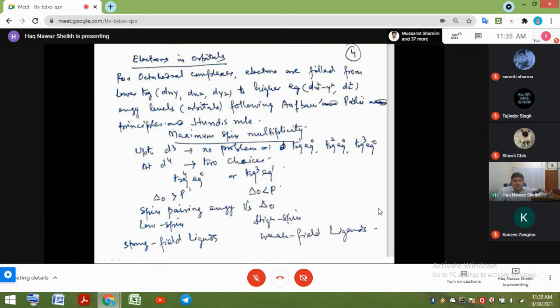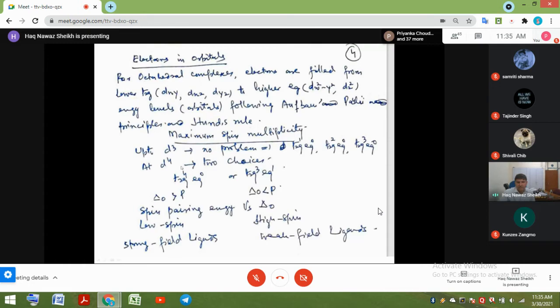At d4, there are two choices. Number one is that the fourth electron also goes into t2g. That is when Δ0 has a larger value than the pairing energy. Pairing does not generate as much disturbance as putting an electron into eg. And if it is the reverse, that is Δ0 is less than pairing energy, then electrons avoid pairing. The electron will go to the higher energy orbital, the eg orbital. So this is spin pairing energy versus Δ0.